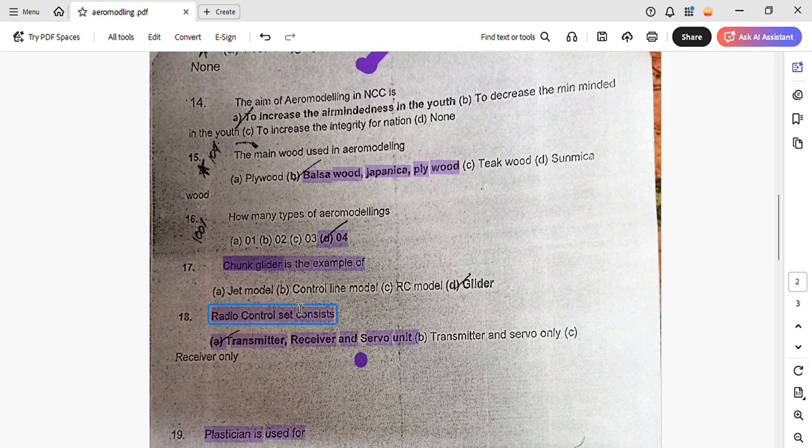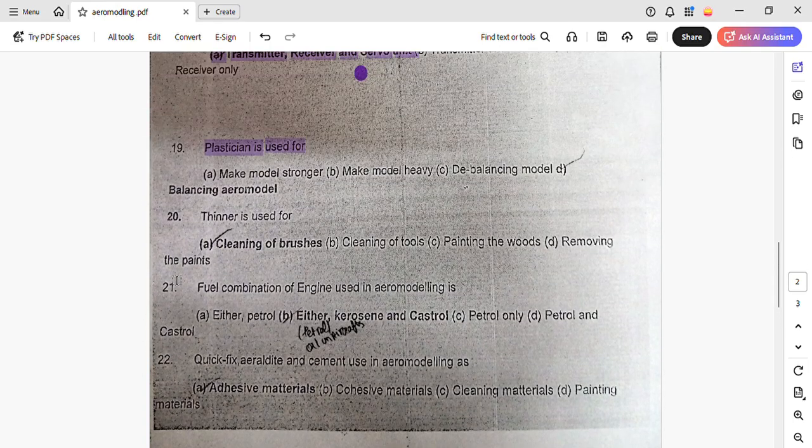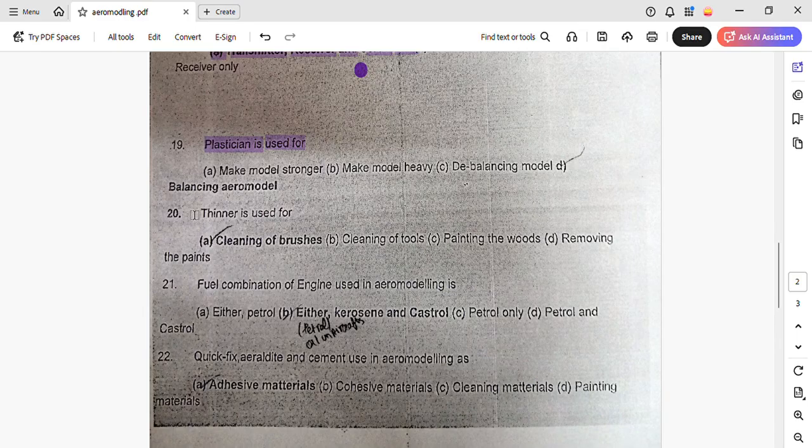Remember this. Plasticine is used for balancing an aeromodel. It is a type of material that is used extra. What is it used for? It is used basically for balancing the aeromodel, so that it doesn't become unbalanced while flying. Plasticine is used for balancing an aeromodel.